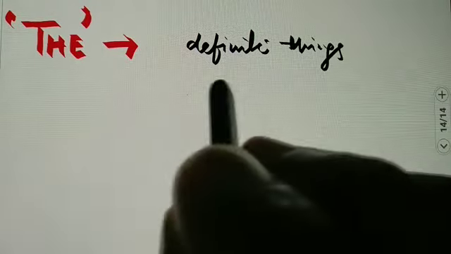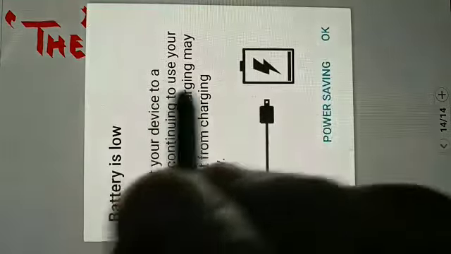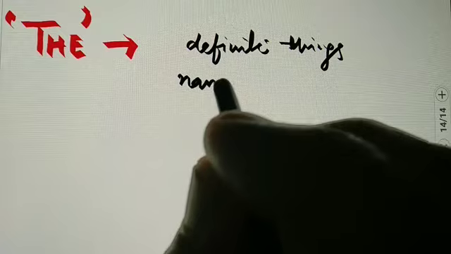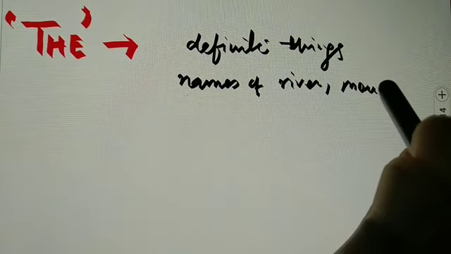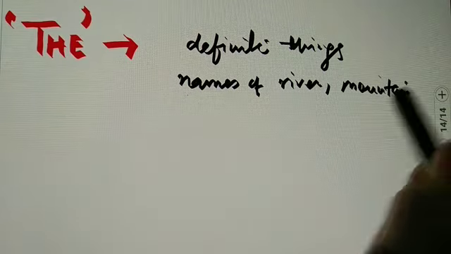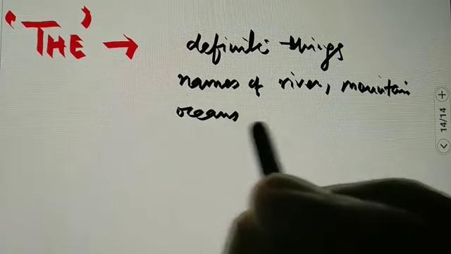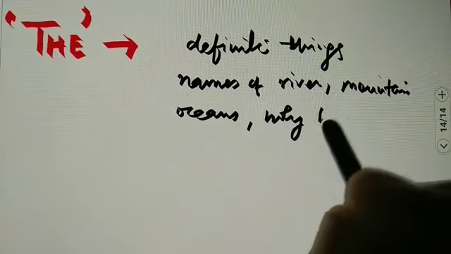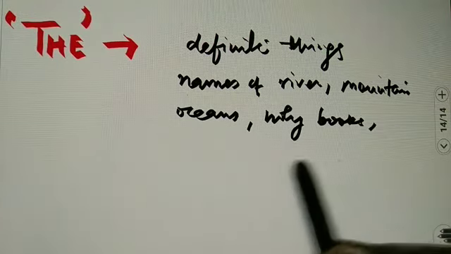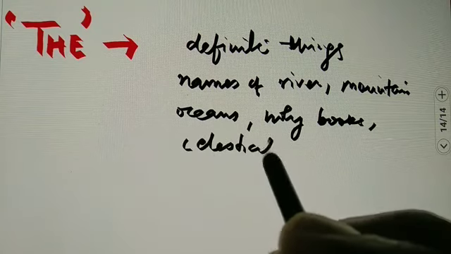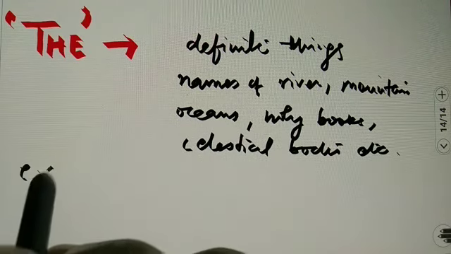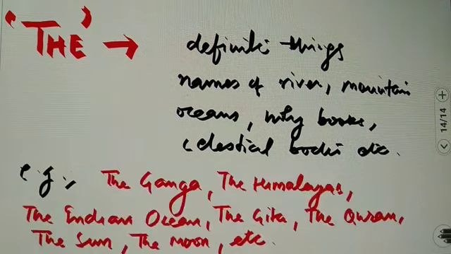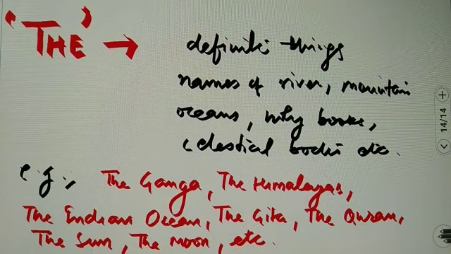It is used before the names of rivers, mountains, oceans, holy books, celestial bodies, etc. For example, these are a few of the examples where we can use the also. So with this, our topic of determiners finishes here.